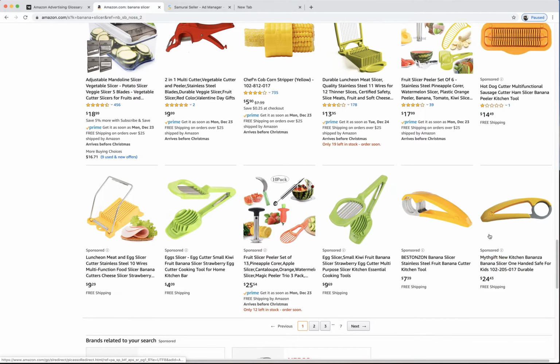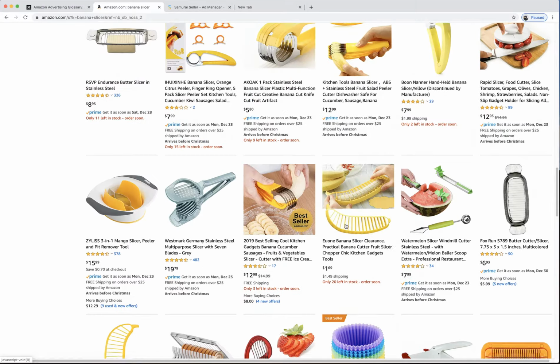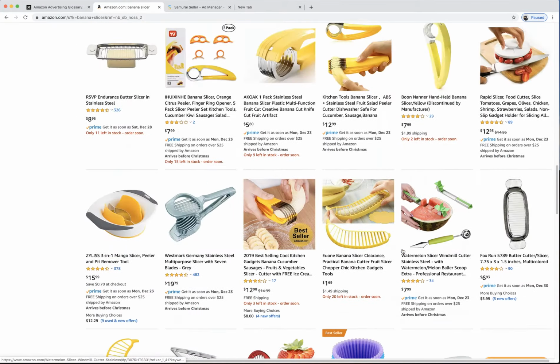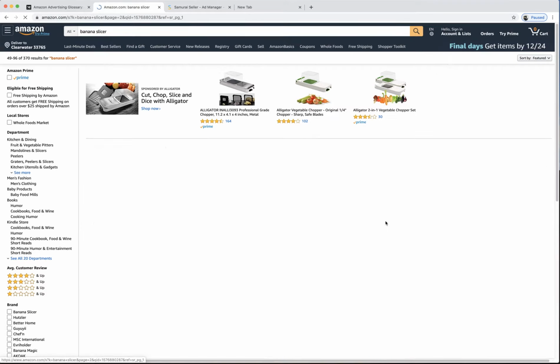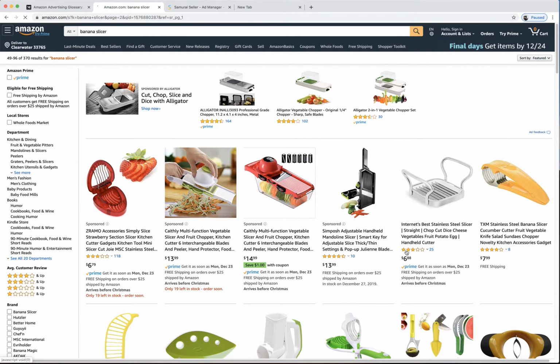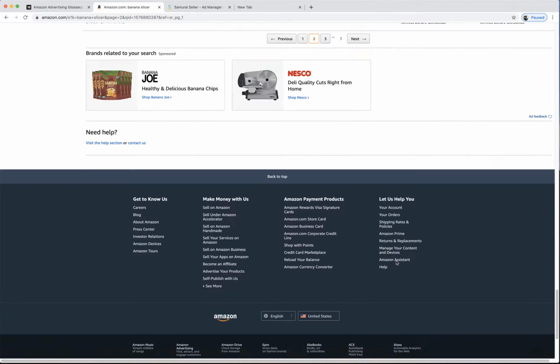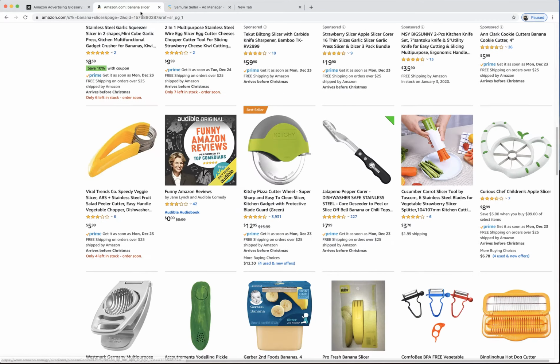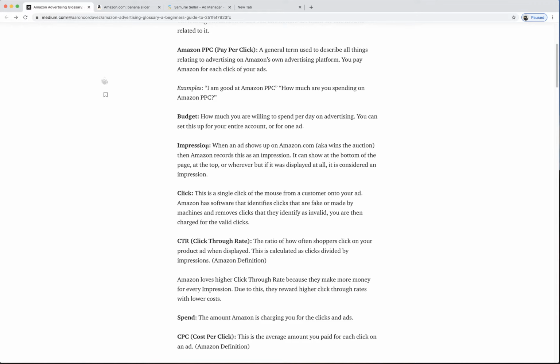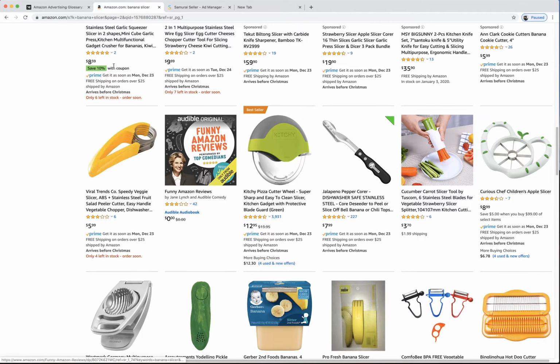Now, whether or not they count it when it shows up at the bottom and it's not on the page, or if it shows up a little bit, honestly, I don't know. I think if it shows up on the page, it counts, but that's just my thought. Like down here, even if I didn't scroll down, those would have impressions because they were still showing up on the page. Probably shouldn't be that way. I'm not gonna dive deeper because it's not that important. The point is it's showing up, right?